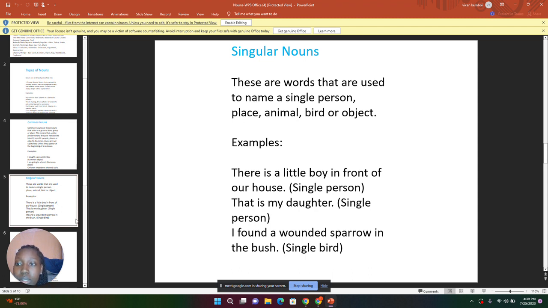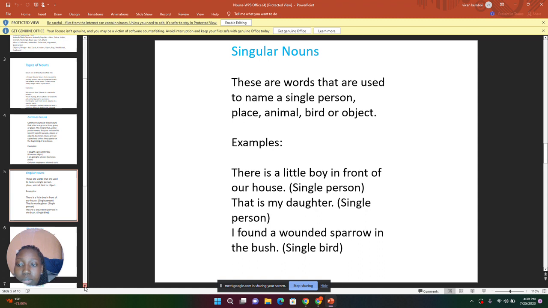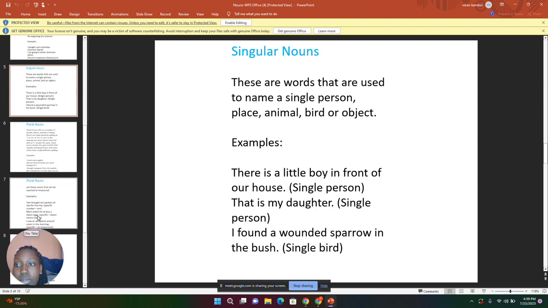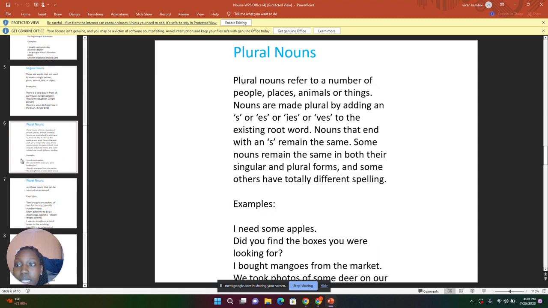We are going to the next example of the next type of nouns, that is plural nouns. Plural nouns refer to the number of people, places, animals, or things. Nouns are made plural by adding an s or es or ies or ves to the existing root word. Nouns that end with an s remain the same. Some nouns remain the same in both their singular and plural forms, and some others have totally different spelling.